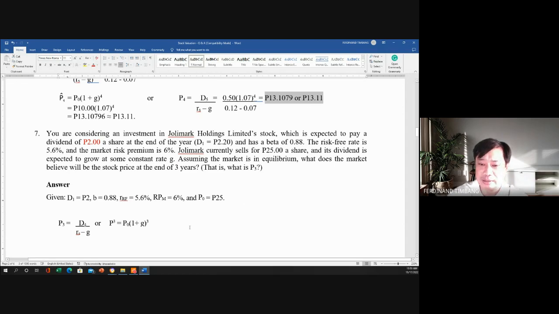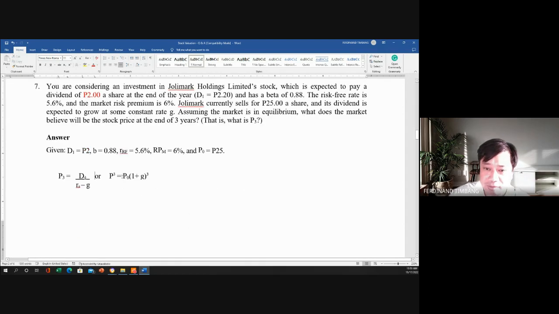Yung formula natin class again, P3 is equivalent to D4 over RS minus G, or P3 is equivalent to P0 times 1 plus G raised to the power 3. Pero ang problema natin dito class, binigay yung market risk premium, binigay yung price ng stock, pero wala tayong RS at saka G. So we still have to look for the RS and the G.